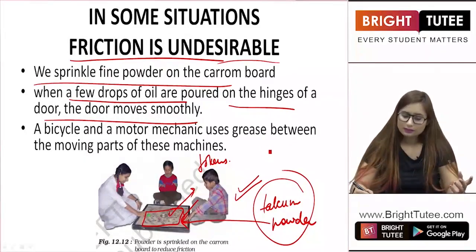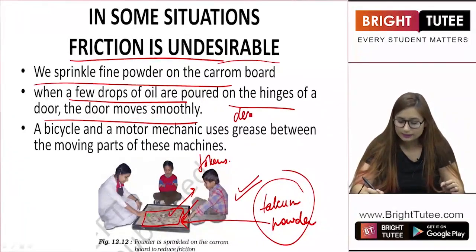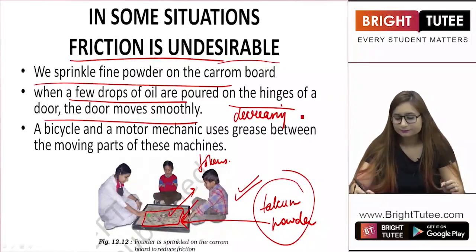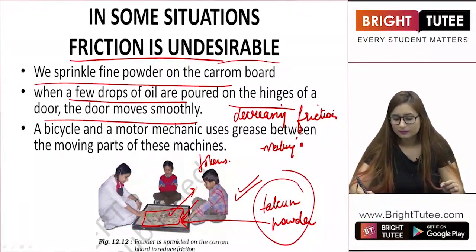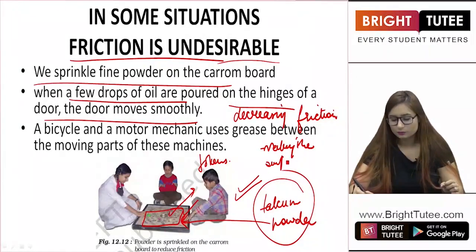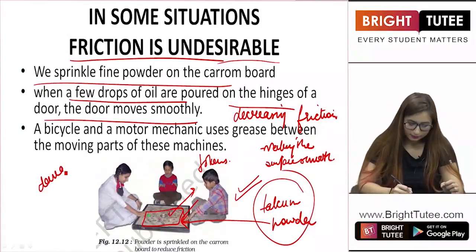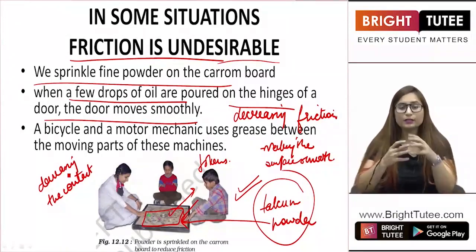How does that happen? When you pour oil, you are basically decreasing friction by making the surface smooth. Basically, you are decreasing the contact.